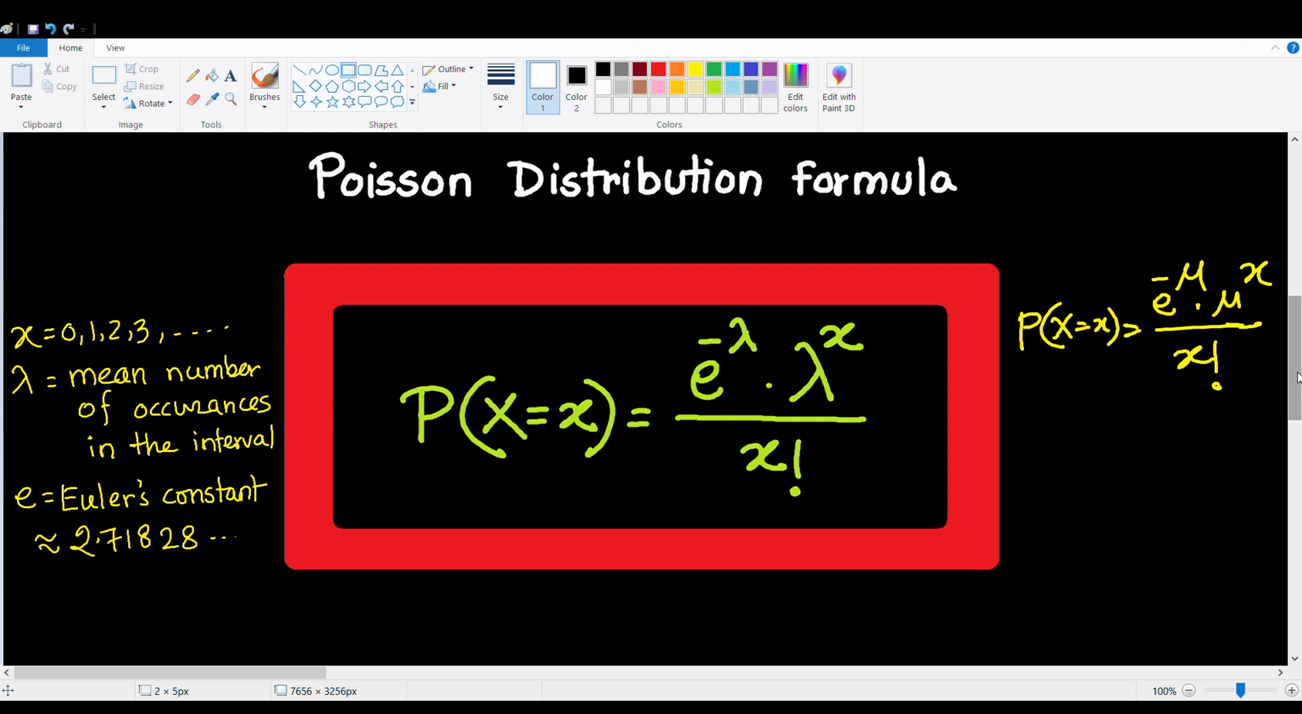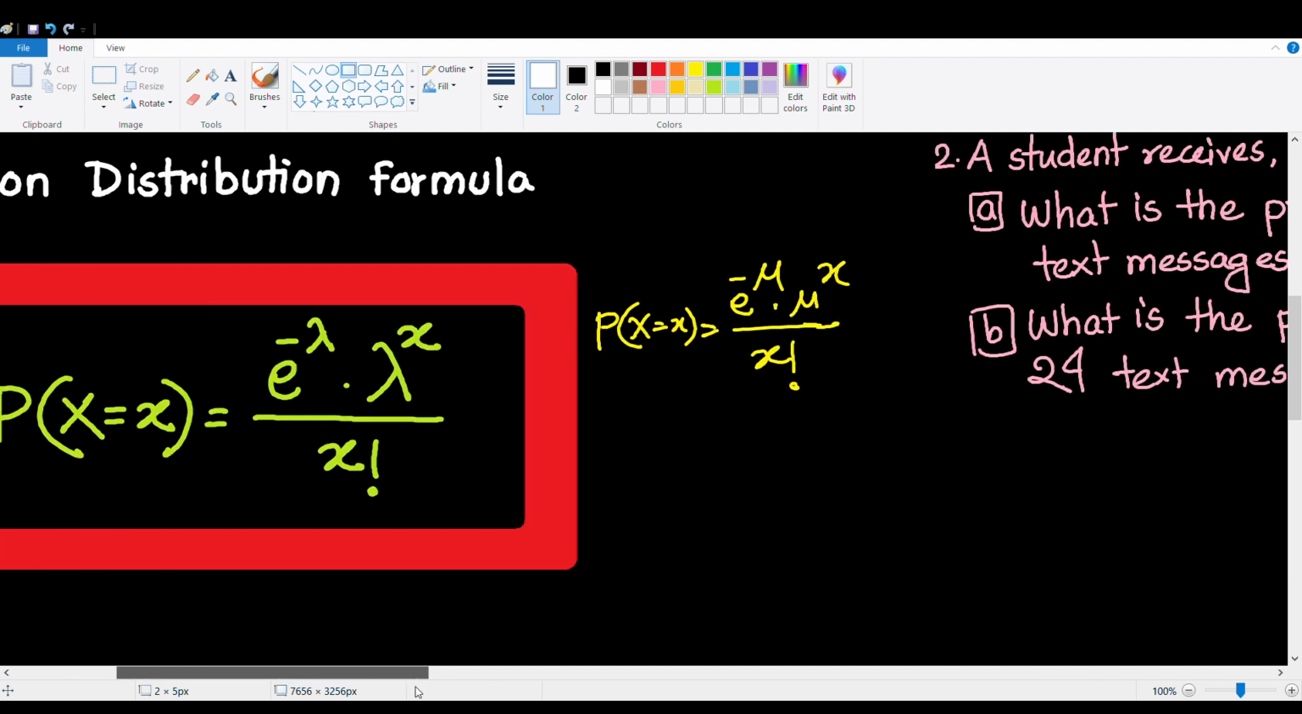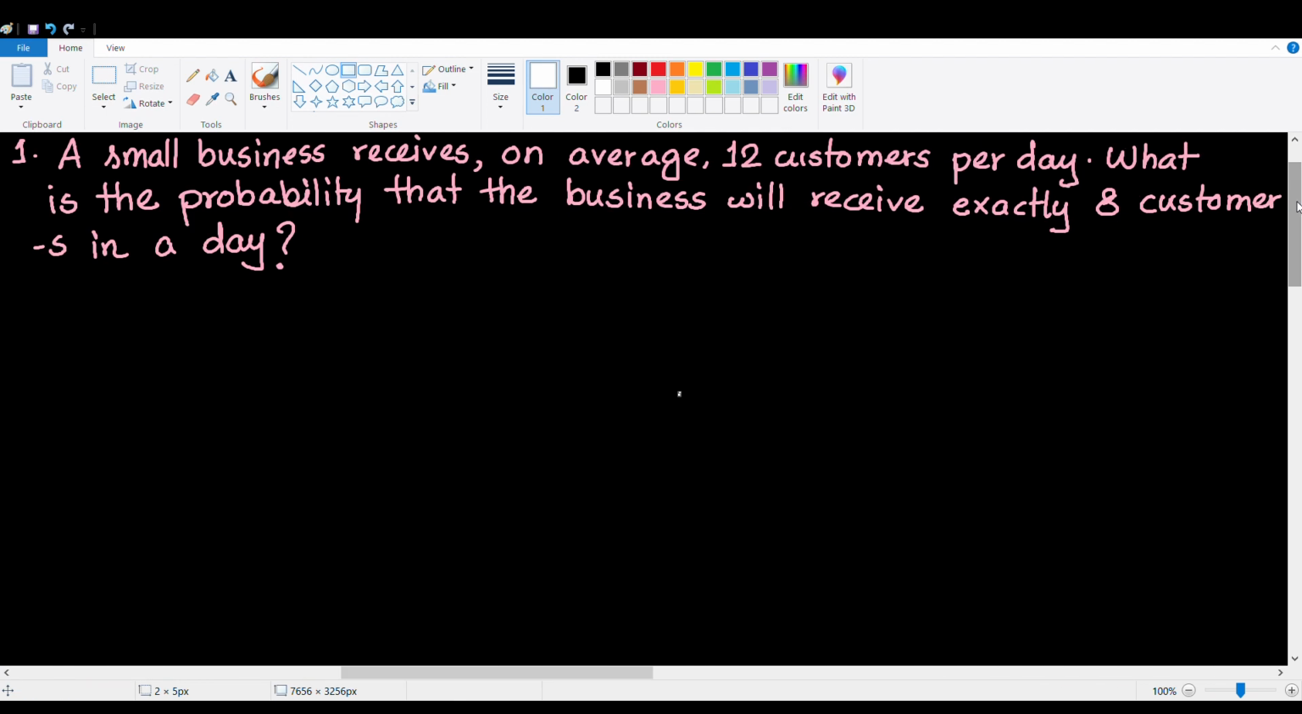Now we're going to talk about how to use the Poisson distribution formula in order to solve problems. So take this problem for example. A small business receives, on average, 12 customers per day. What is the probability that the business will receive exactly 8 customers in one day? The first thing to keep in mind is that the time interval is the same. So the mean lambda equals 12. It's 12 customers per day, or the average is 12 customers per day.